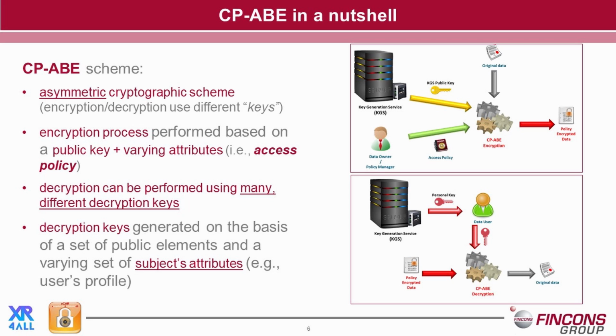The encryption process is based on an access policy that, by combining a set of attributes, specifies what kind of characteristic a decryption key must satisfy for the decryption process to succeed. The access policy is used to encrypt the information, so the same information encrypted with two different policies generates two different encrypted data. Each user has its own decryption key. Users' keys are generated based on attributes associated to the users, for example taking into account the attributes in the user profile. Therefore, if these attributes satisfy the conditions that are stated in the encryption policy then the decryption process will succeed, otherwise it will fail.